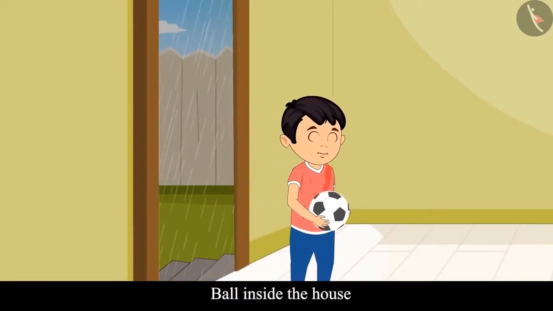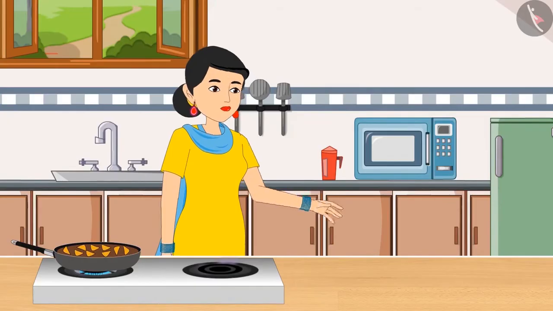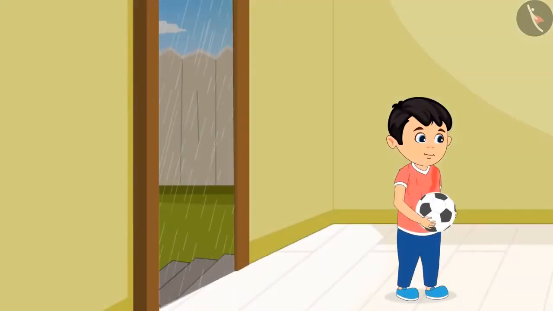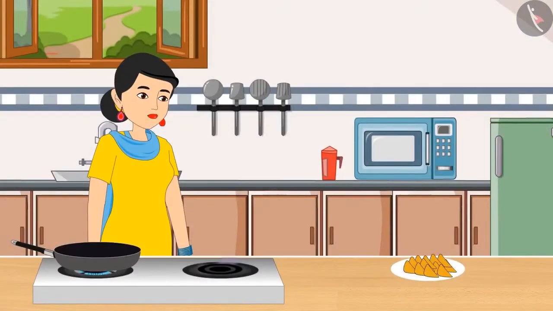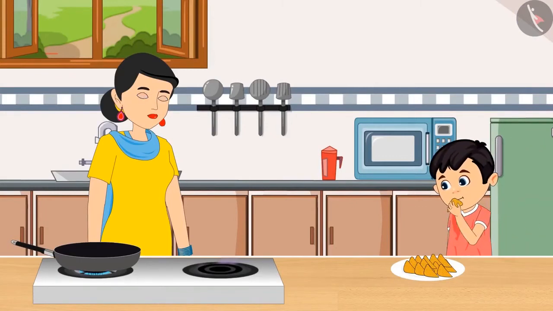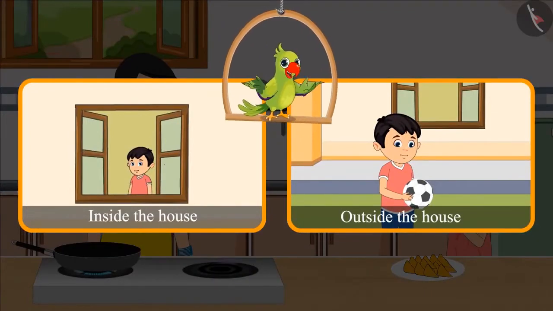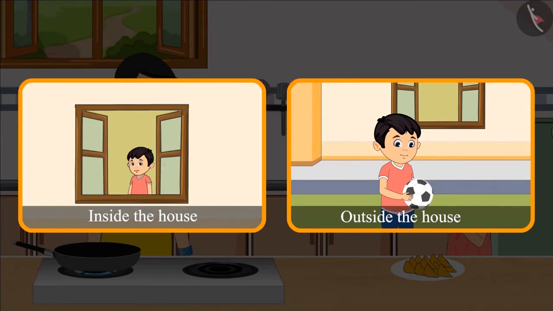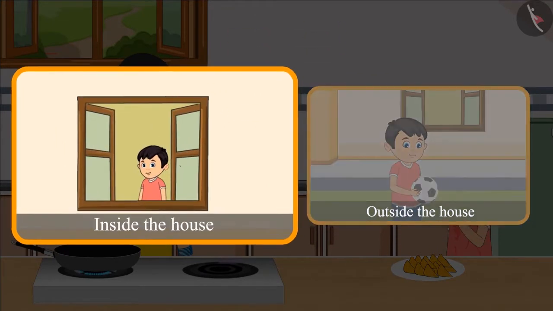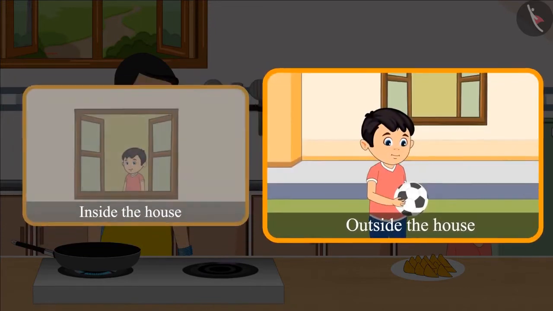Then he heard the voice of his mother. Chotu, come to the kitchen. I have made pakoras for you. Oh wow, pakoras! Chotu quickly went to the kitchen and he ate a lot of pakoras. Children, can you see whether Chotu is inside the house or outside the house? Yes, here Chotu is inside the house and here he is outside the house.